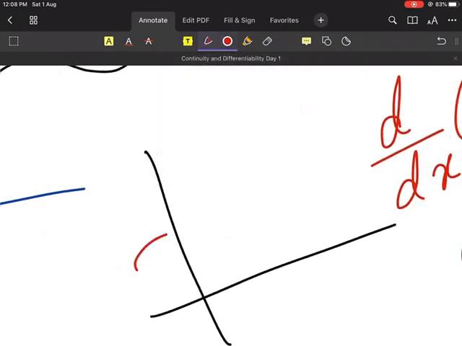Now, another one. If I draw a function, then at the point 2 it starts from here. So what I see is there is a break, right? If there is a break and I lift my pen, what I can say is that at the point 2 the function is discontinuous. Yes or no? Everyone clear? Please tell me, guys. Yes or no?